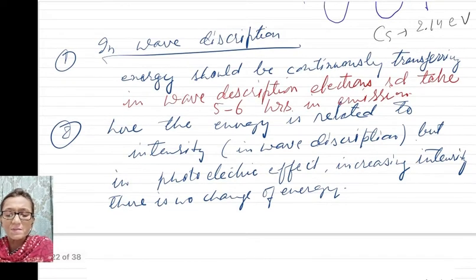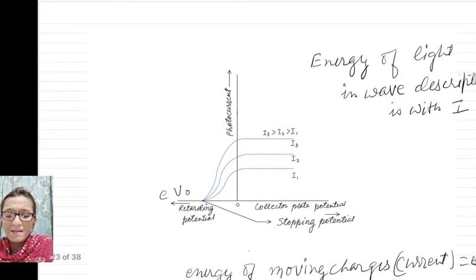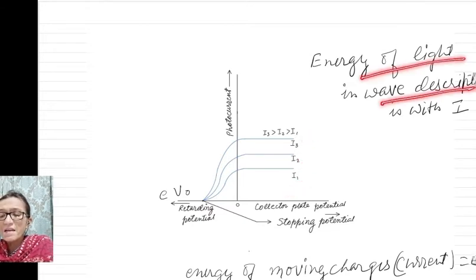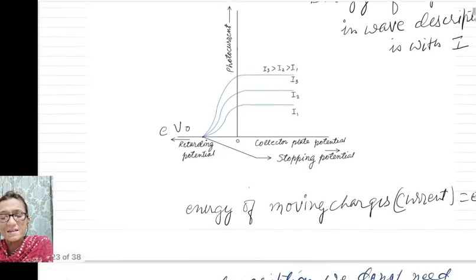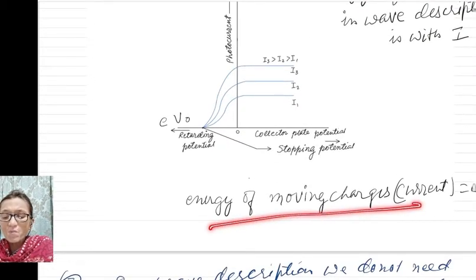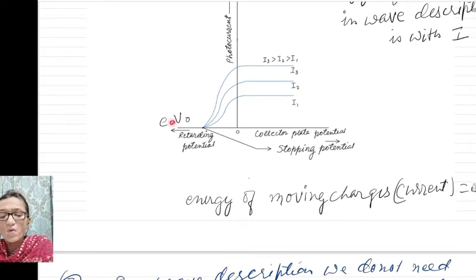Now the second observation. We know that in the wave description, energy is related to amplitude and intensity. And in any electrical circuit, the energy of a moving charge is associated with electron volt. But when you see the diagram, you will see that as the intensity of the light wave is increased, the energy is increasing, but the energy of moving charges, which is equal to electron volt, is not increasing; it remains constant.